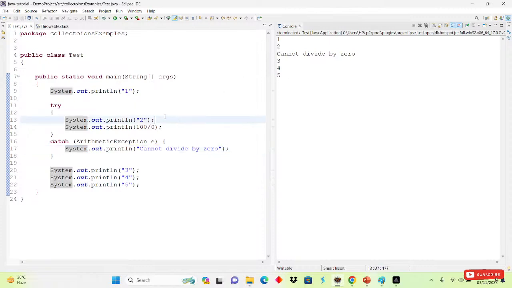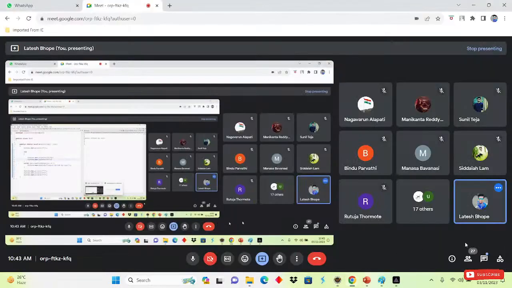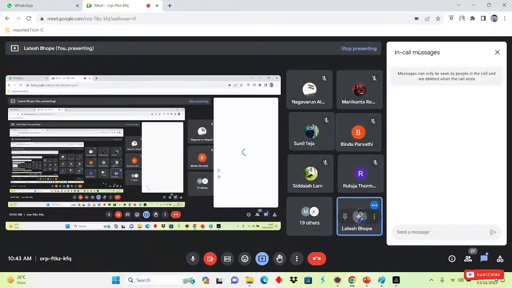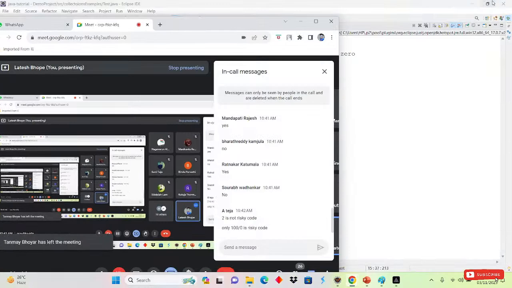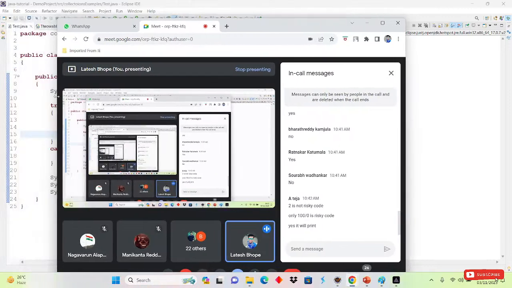Now we will take another scenario here. Simply I will come here, I will copy this one, I will cut this one and paste it here. Now will 2 be printed or not? Tell me, will 2 be printed or not?